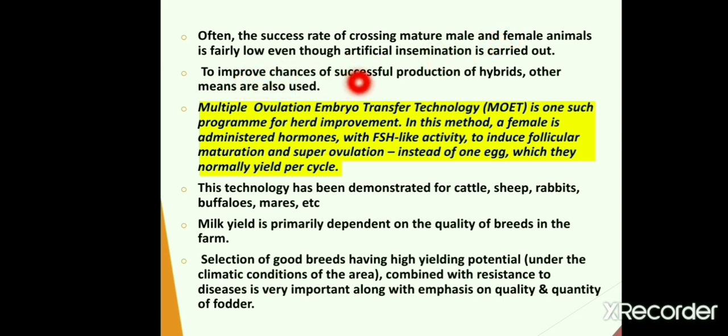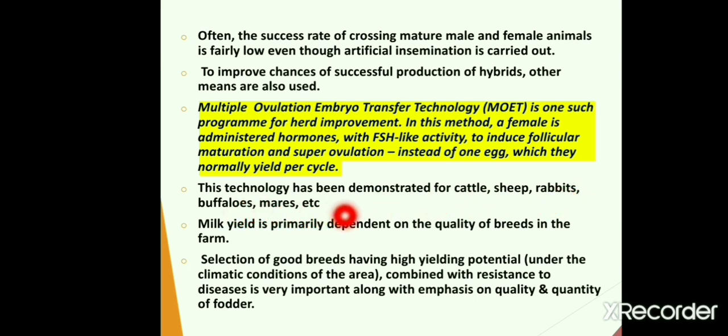To improve chances of successful production of hybrids, other means are used, which include multiple ovulation embryo transfer technology. In this method, a female is administered hormones like follicle stimulating hormone, which enhances activities like maturation and super ovulation, which produces multiple eggs instead of producing one egg, which is produced during the normal cycle. This technology has been demonstrated and used for cattle, sheep, rabbits, buffaloes, mares, etc.